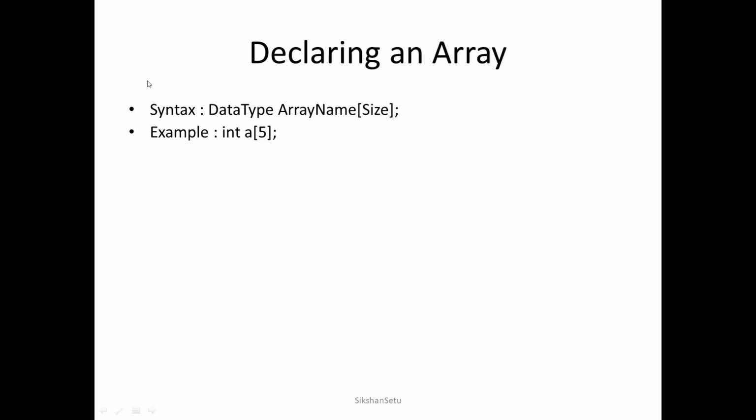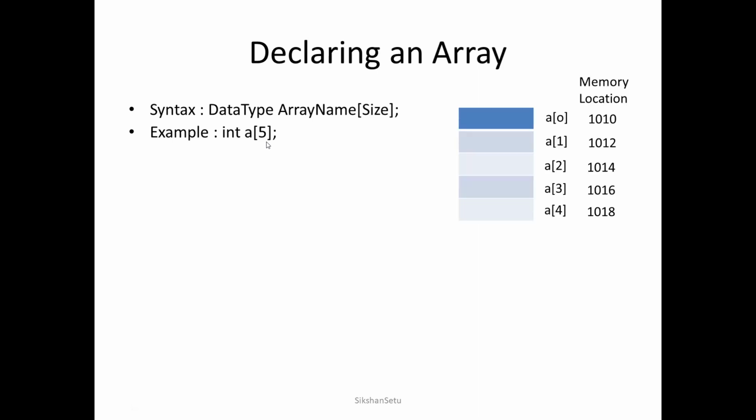So an example is integer a of 5. It means I have declared an integer array, meaning all the elements will hold only integer values. The name of the array is a and the size I have specified here is 5. When this statement executes, 5 memory blocks will be allocated and the names of those memory blocks will be generated automatically by the system. The array name is a, since we have declared a here, and the index starts from 0, then a of 1, a of 2, a of 3, a of 4 and so on.